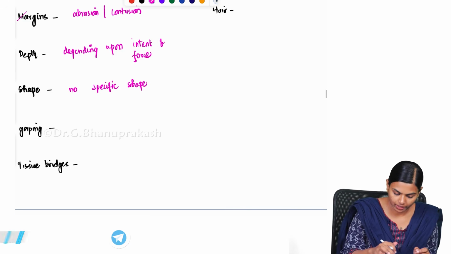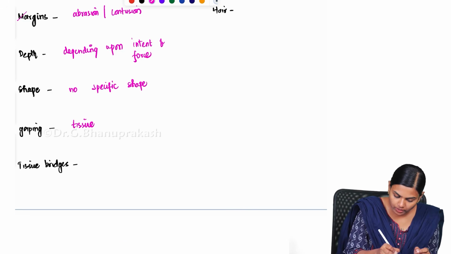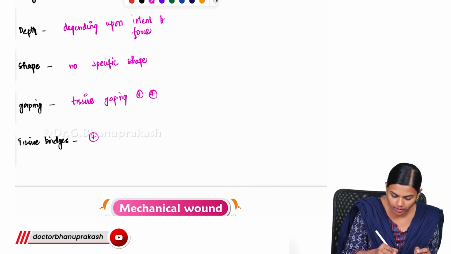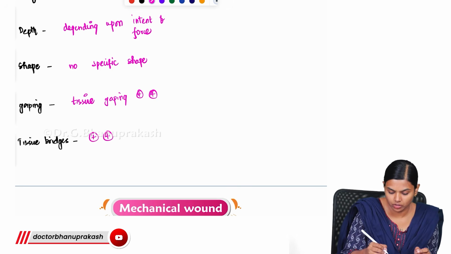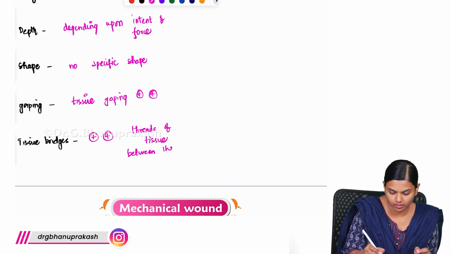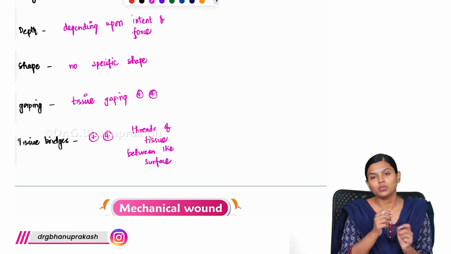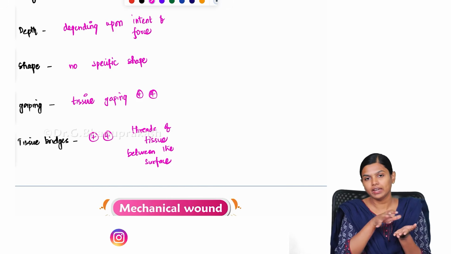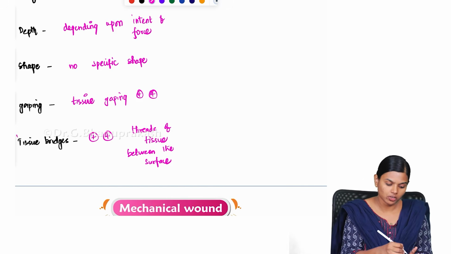And this tissue gaping is very prominent. You will get to see tissue bridges. That is, you have threads of tissue between the surfaces, like very small threads of tissue interconnecting the area of the injury. These are known as tissue bridges.